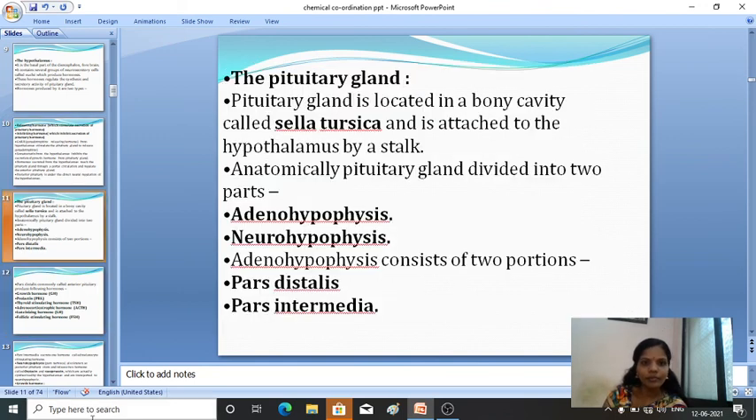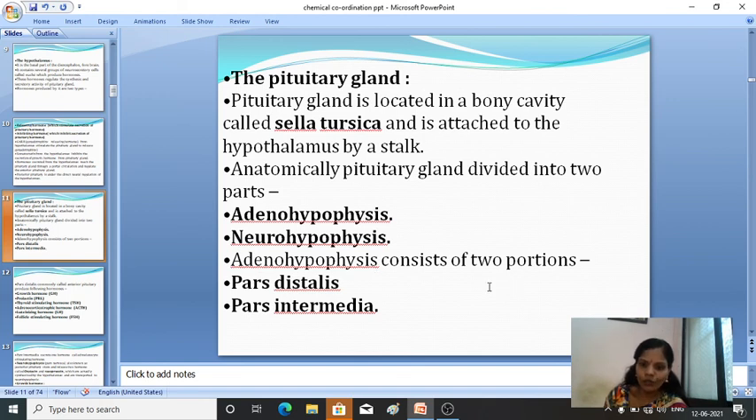Fine. First comes the pituitary gland. The pituitary gland is located in the bony cavity of the sella turcica, and it is attached to the hypothalamus by a stalk. Then anatomically, this pituitary gland is divided into two parts: the adenohypophysis and the neurohypophysis. These are the two parts of the pituitary gland.